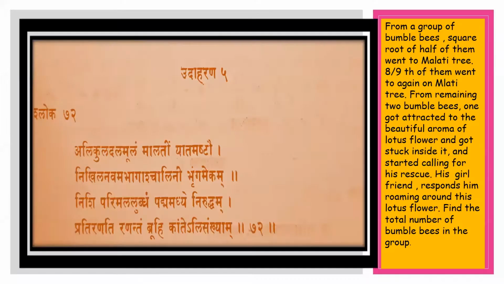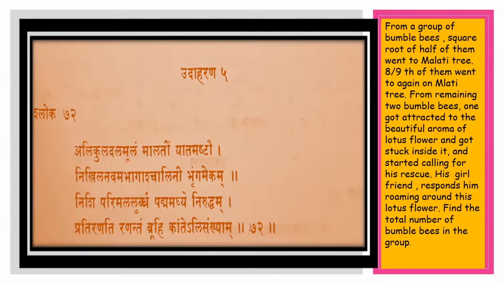So now let us proceed to the third particular puzzle. Everywhere in Lilavati you will find there is a lot of use of natural things, natural situations. Here the natural situation is about bumblebees. And again, you can see that the code word Kuladala Mulam is appearing. Wherever Kuladala Mulam appears, you have to take root x upon 2.